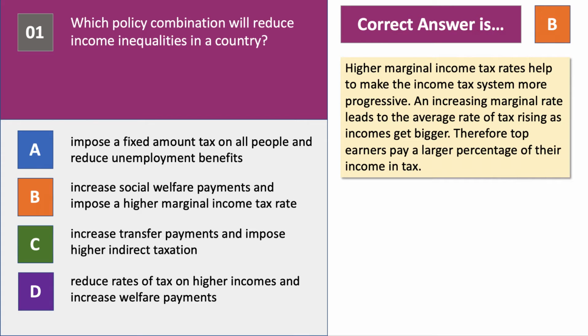An increasing marginal rate, let's say from 20 to 40, maybe to 50%, leads to the average rate of tax increasing as incomes get bigger. Therefore, the top income earners pay a larger percentage of their income in tax.